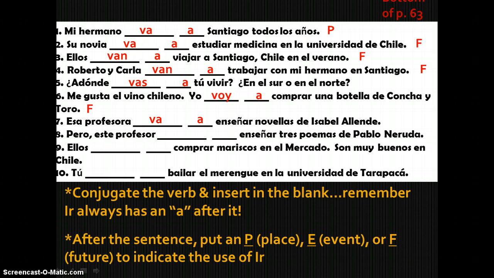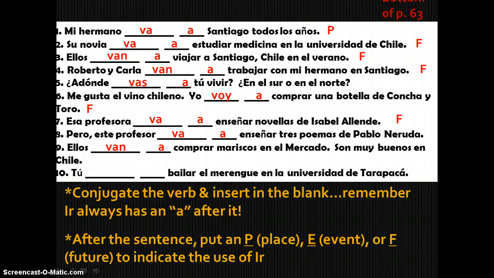Esa profesora va a enseñar novelas de Isabel Allende. This professor is going to teach Isabel Allende novels. That's a future idea. Pero este profesor va a enseñar 3 poemas de Pablo Neruda. This professor is going to teach 3 poems by Pablo Neruda.